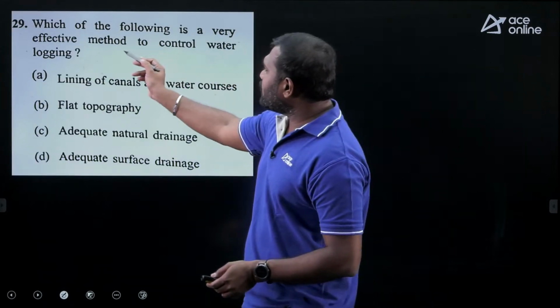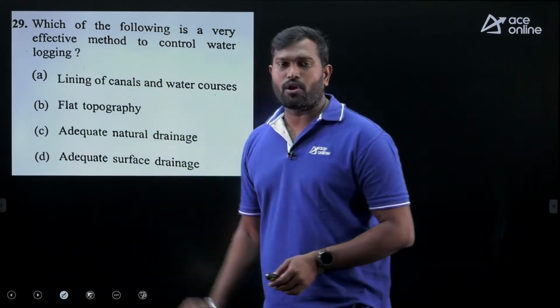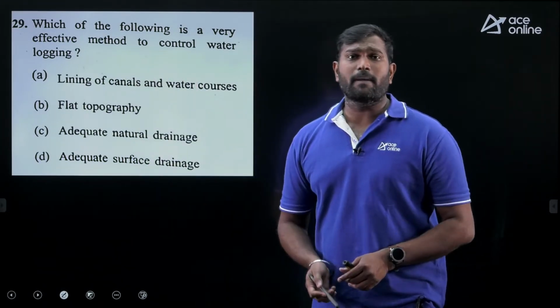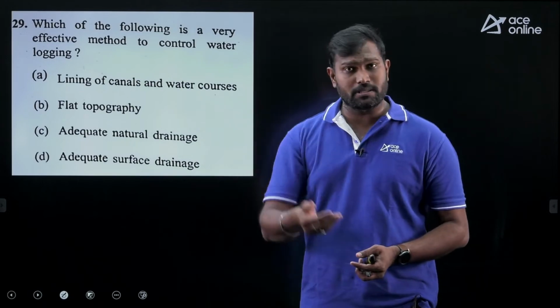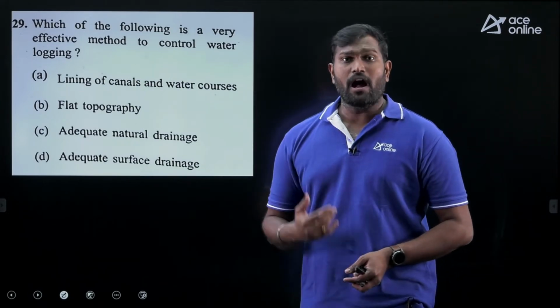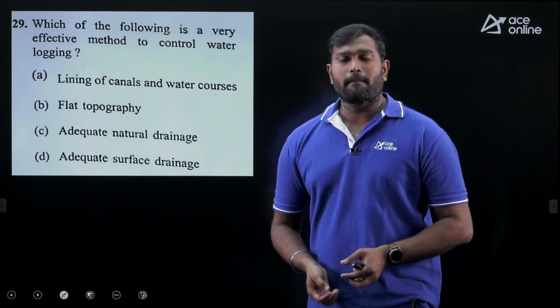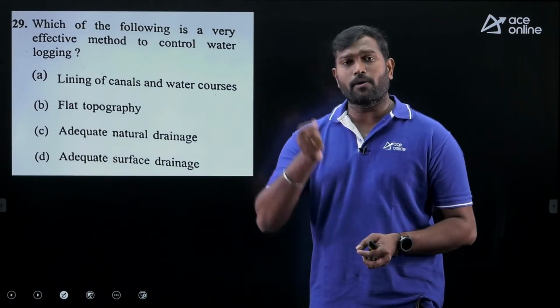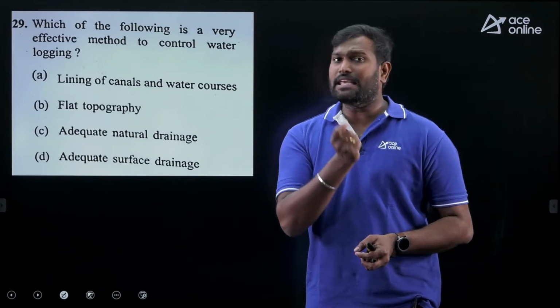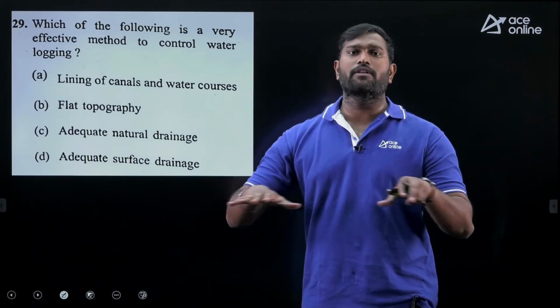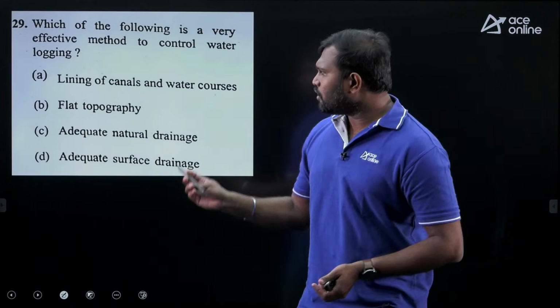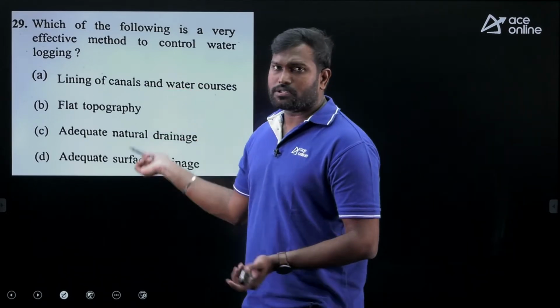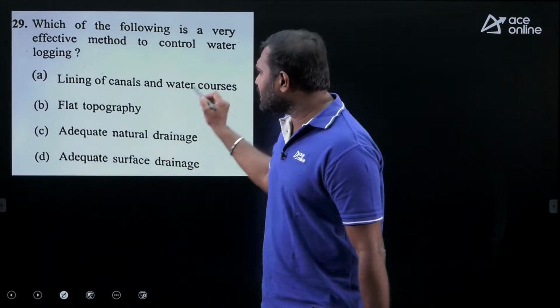Now come to this question. Which of the following is a very effective method to control waterlogging? Waterlogging happens either by excessive precipitation, meaning rainfall, or excessive irrigation, or by leakages from rivers or unlined canals. If you provide a lining to the canal, then the leakages will be less. The surrounding soil will be safe from waterlogging. So lining of canals and water courses. Water courses means streams, that's correct.